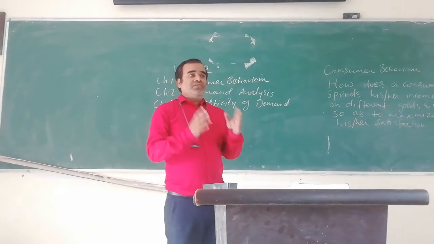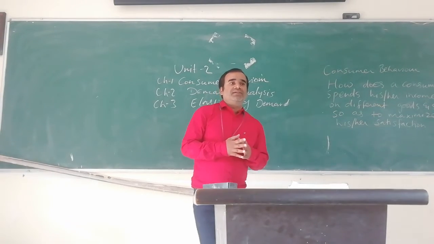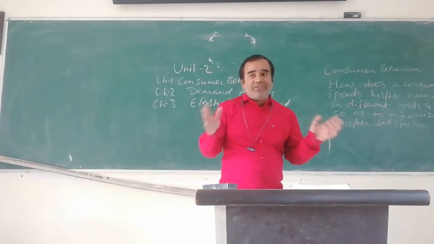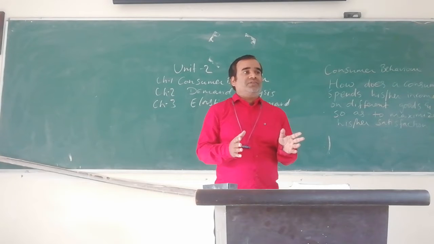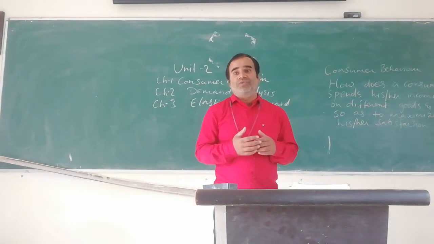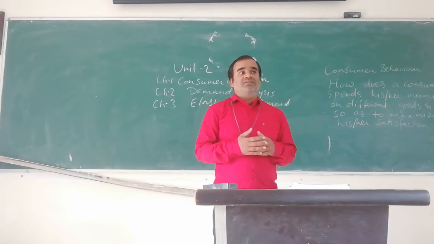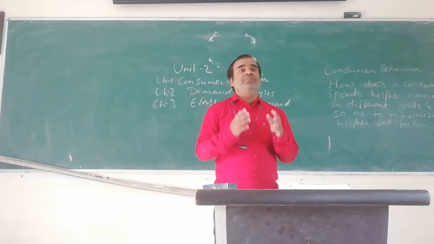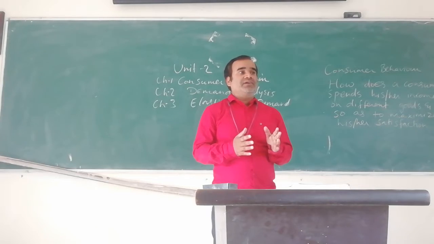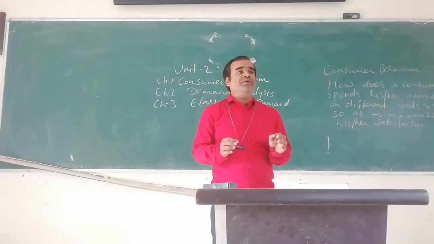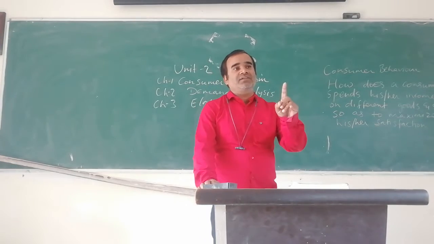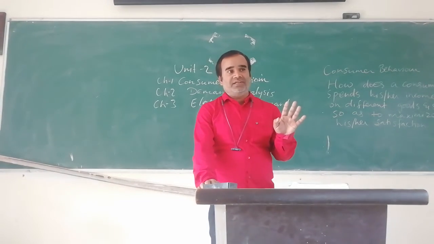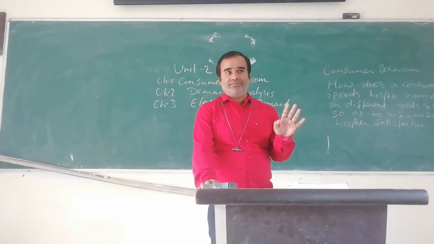So all of us spend our money on different goods and services to satisfy most of our wants, because our objective is maximum satisfaction. And with one product, we will not get maximum satisfaction. Clear?